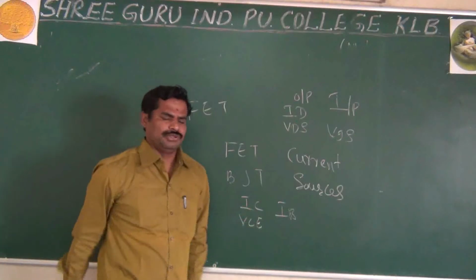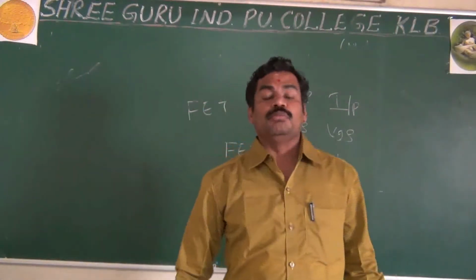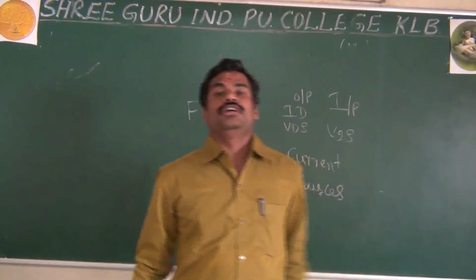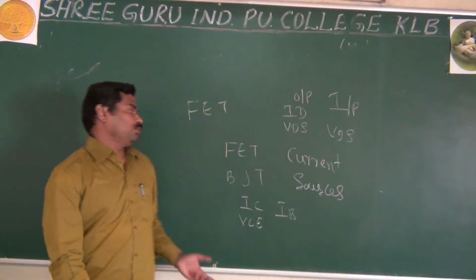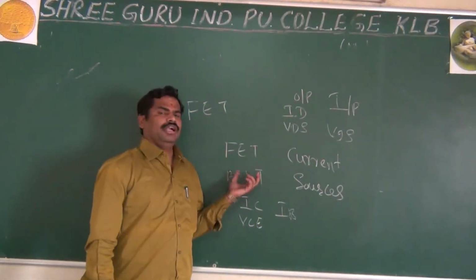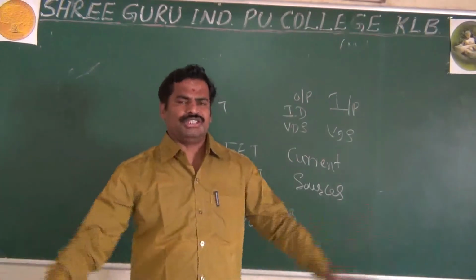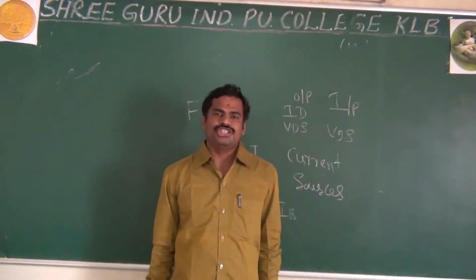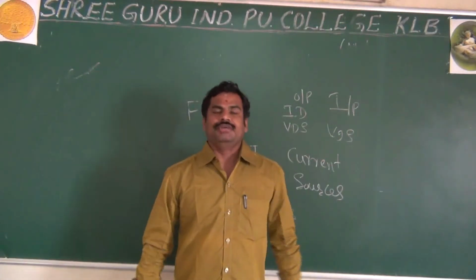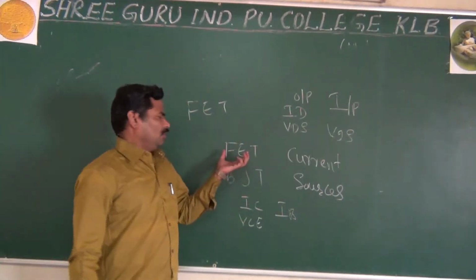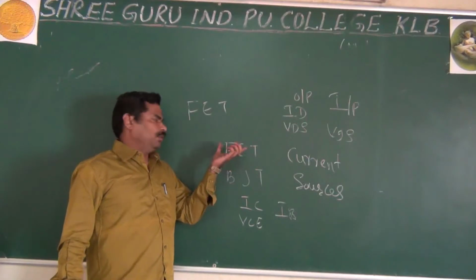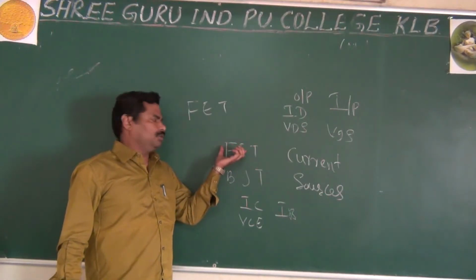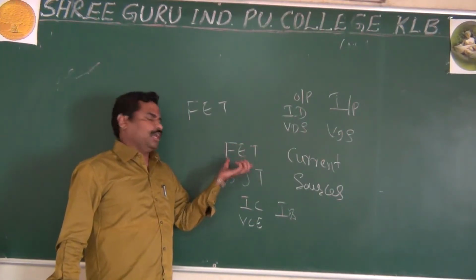And yesterday I said that you have more power gain and more efficiency as compared to the BJT. And what are the drawbacks? Because everything has some drawbacks, no one is 100%. What are the drawbacks of the FET? One drawback is that it is very costly as compared to the BJT.